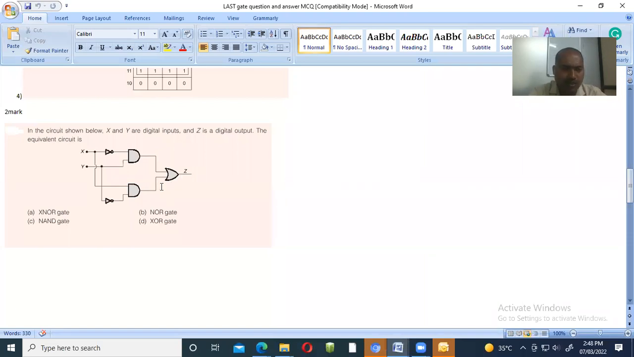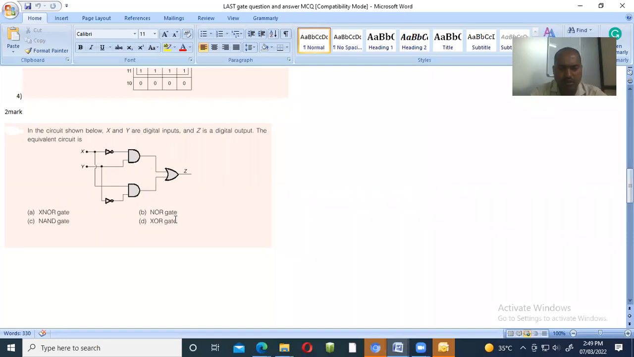Now we have the answer, so let us compare with the gates. XNOR indicates A XNOR B, which is the opposite of the XOR gate output, with a bar taken on it. So XNOR is the bar of A XOR B, and that is not X bar Y plus X Y bar.